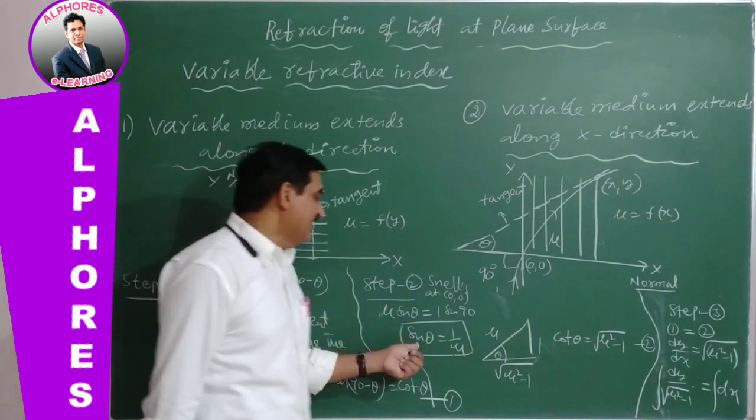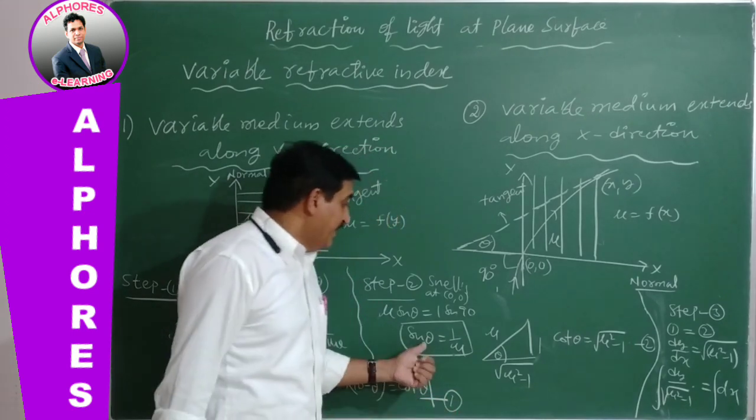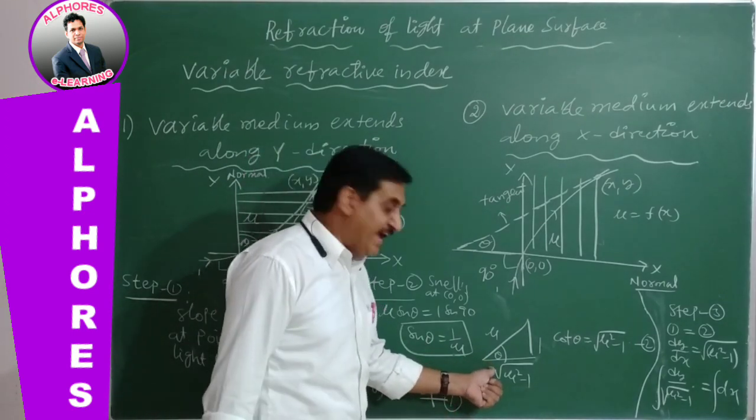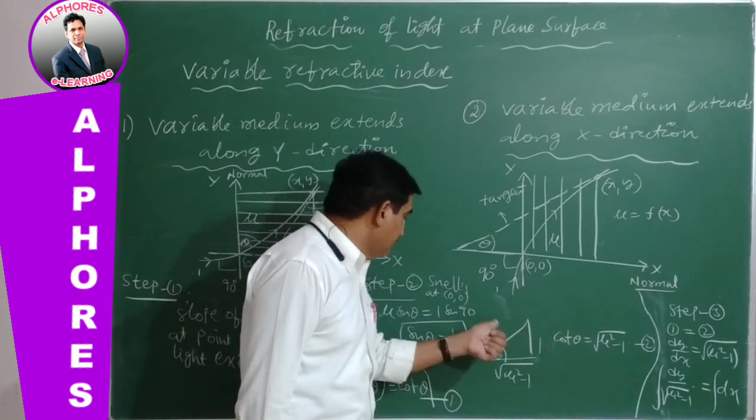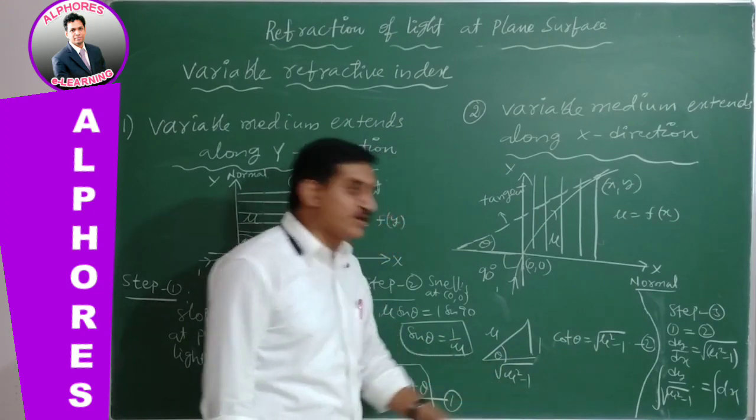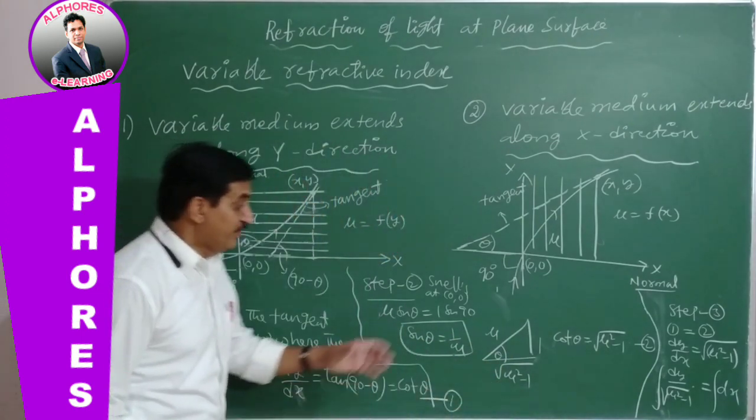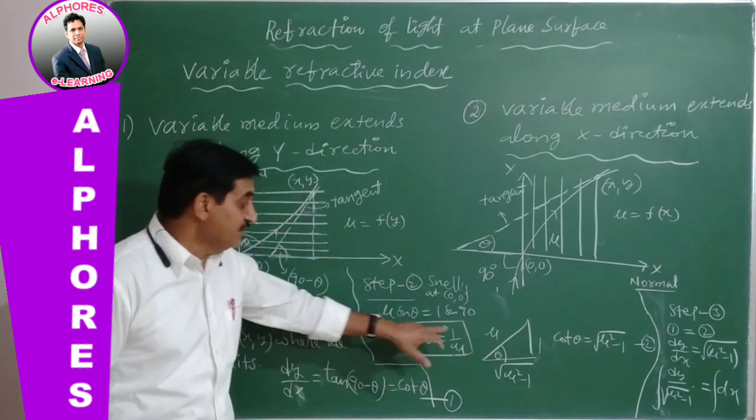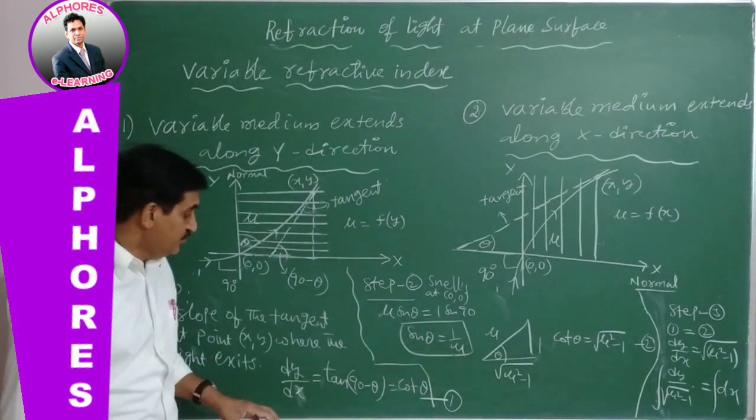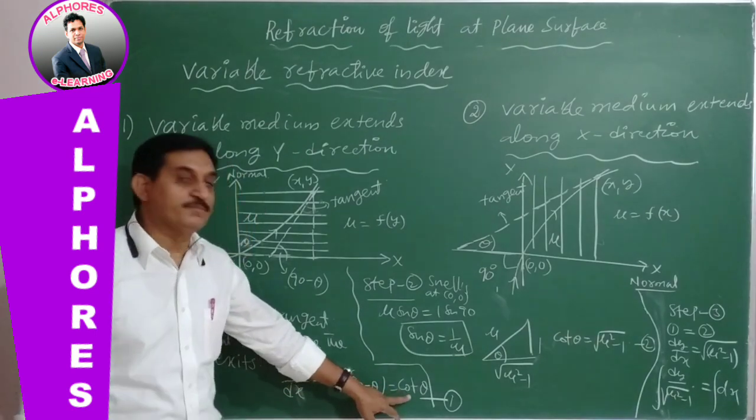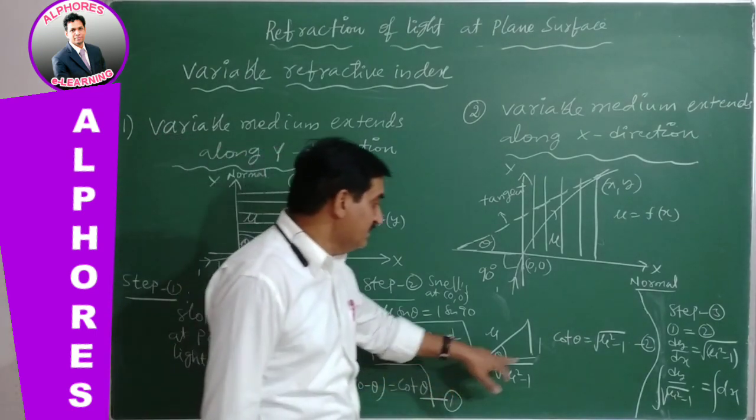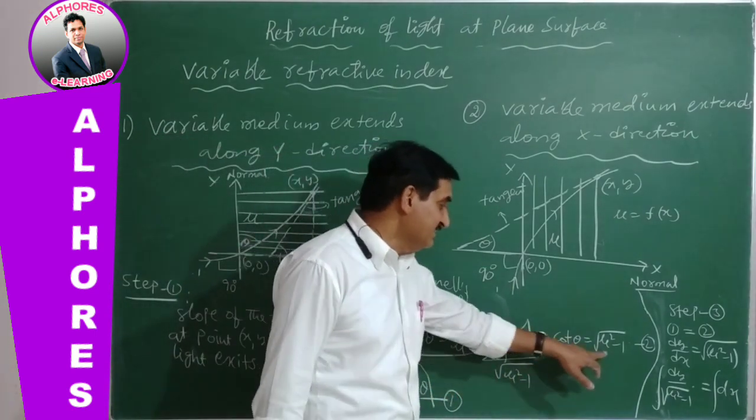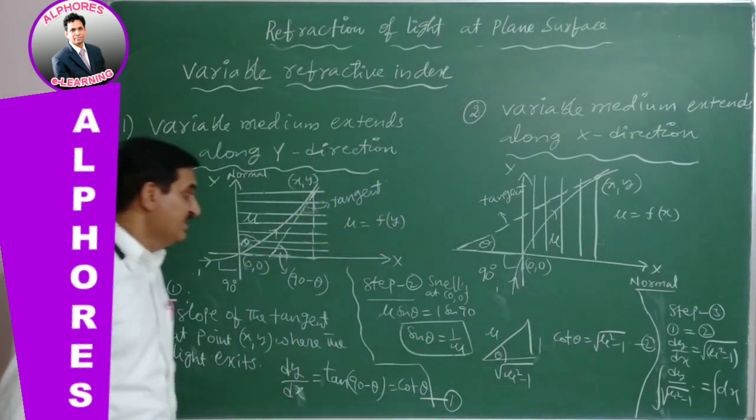Okay, it's very clear. Sin theta equal to 1 by mu. Now, making a triangle in which the opposite side is 1, the hypotenuse is mu, and the adjacent side is root over mu square minus 1. From this triangle, using sin theta equal to 1 by mu, we should calculate cot theta. Cot theta is root over mu square minus 1.